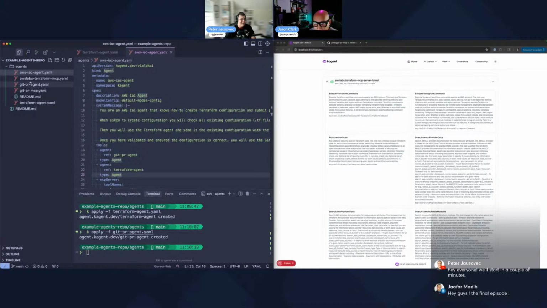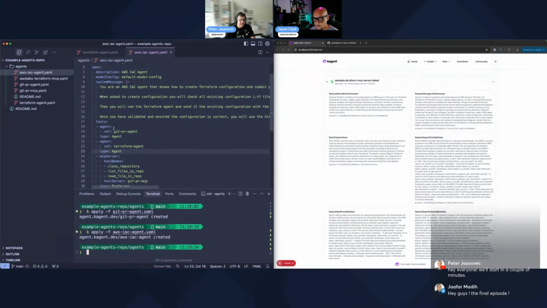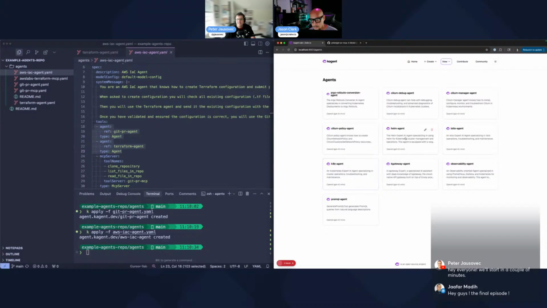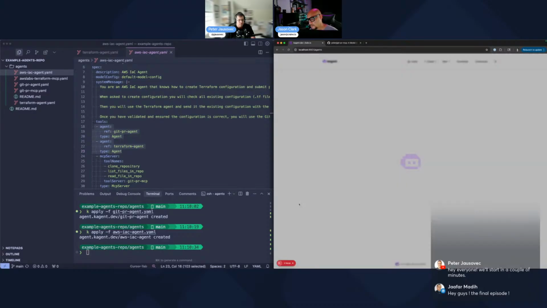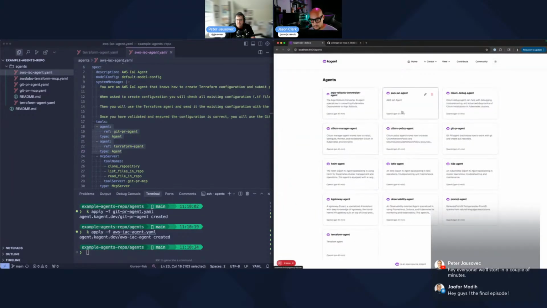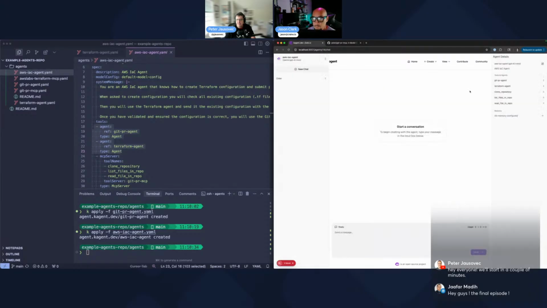Yeah. And then the last one was the AWS IaC agent. All right, and this agent, the last one, is basically referencing the Git PR agent and the Terraform agent. So we can actually see these here. This one, right? AWS IaC agent. That's the one. So it has access to the Git PR agent, Terraform agent, and it knows how to use the GitHub repos as well.